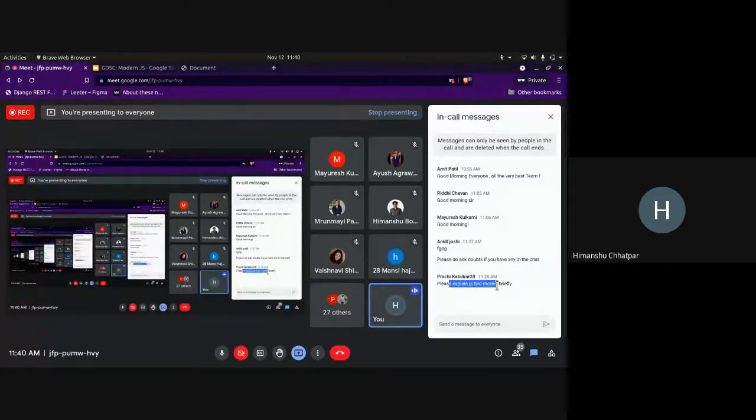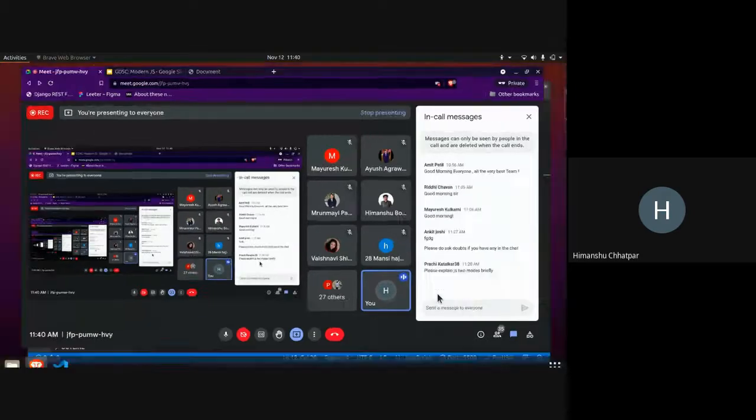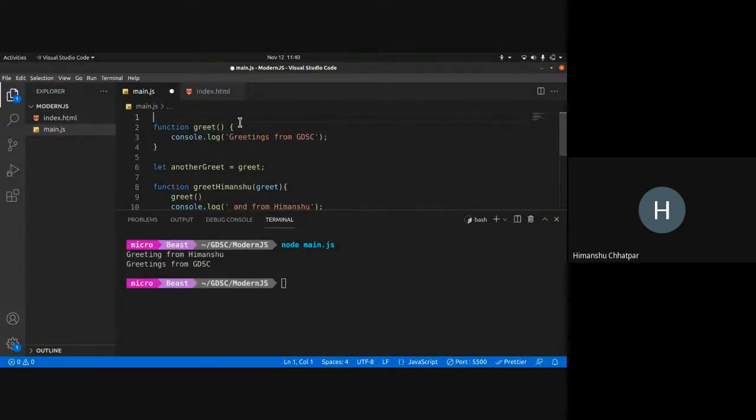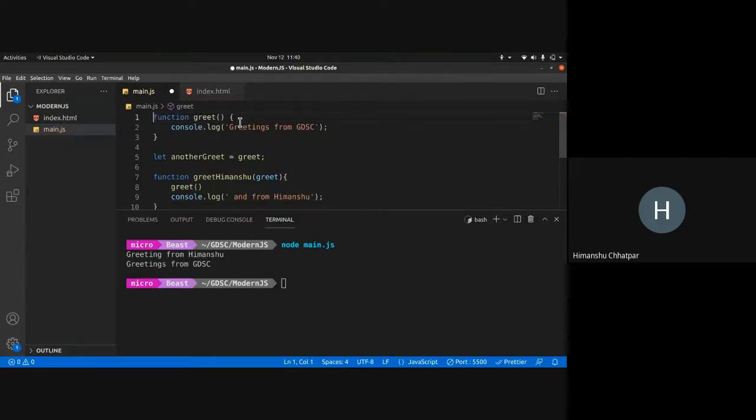Please explain two modes. Okay, the two modes are basically, there are two modes in JavaScript, right? Strict mode and the other is sloppy mode. The mode we use normally, this mode, is sloppy mode. So to use strict mode, what you do is use, I guess, strict. I'm not sure about the syntax, but somehow you declare this is in strict mode. But what that does is, there are some features that are changed in between the two modes.